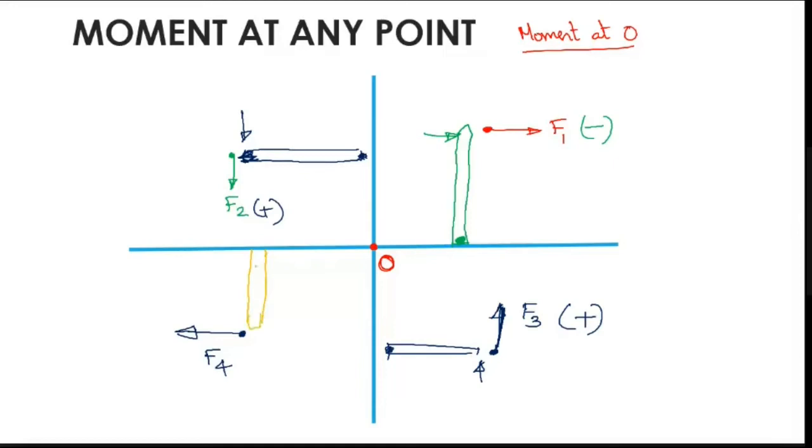Keep your pen perpendicular to this force. Now the upward point is fixed. The downward force is our force. How does the force act? It is acting like this, right? When it acts like this, how is your pen rotating? Clockwise. So it is negative. Are you getting it? Right?